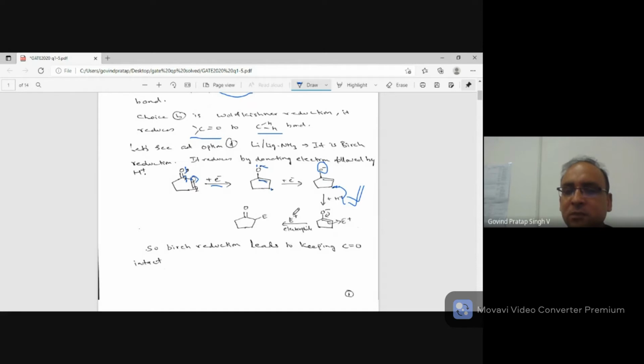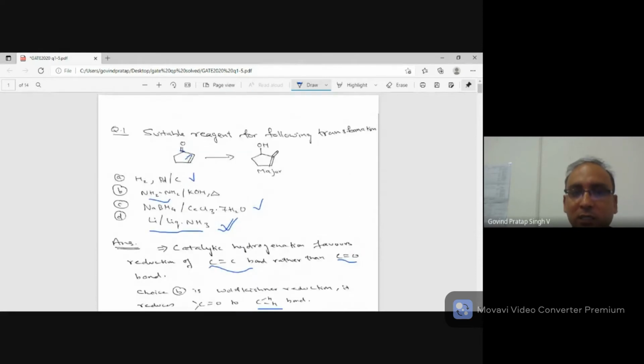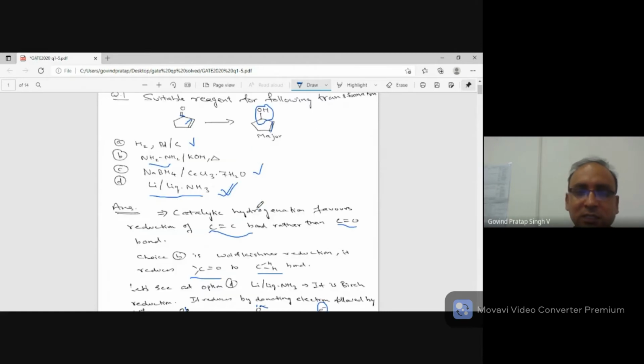If you add any electrophile, something like bromination, or something like Friedel-Crafts alkylation, so you add an electrophile, this bond comes here and this takes away the electrophile. So you get C double bond O intact, whereas the double bond disappears. What we need here is the double bond intact and C double bond O reduced to alcohol. So of course the last choice is NaBH4 with CeCl3. Let's see what this CeCl3 is.